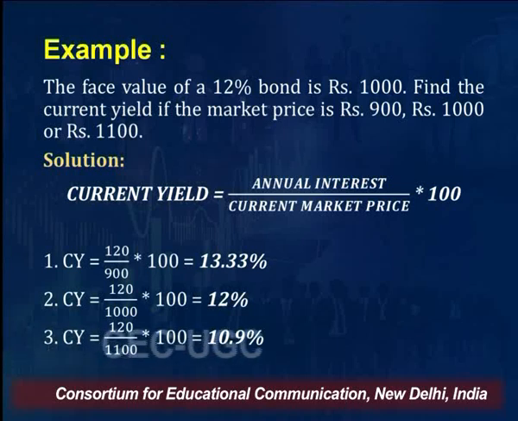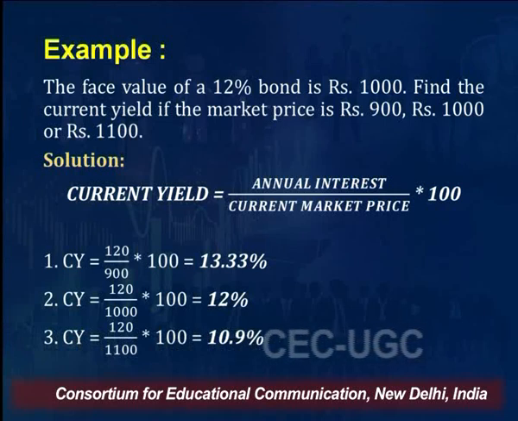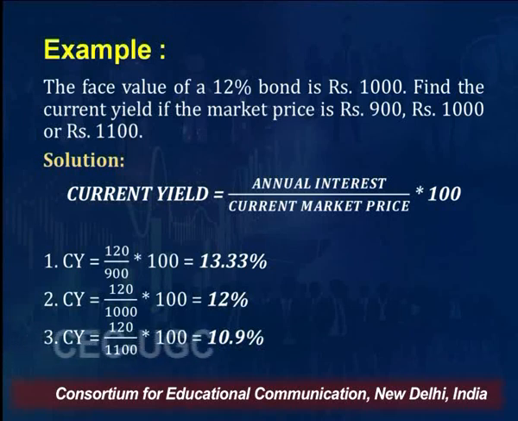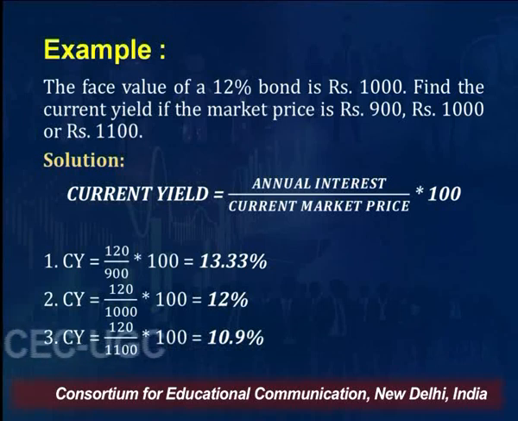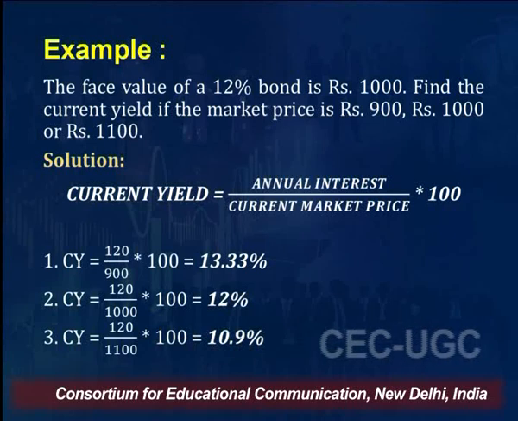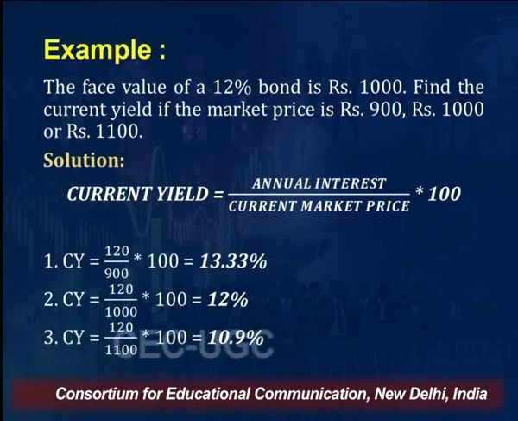I have taken an example where I have presumed that the face value of the bond is 1000 rupees and the coupon rate of interest is 12%. Find the current yield if the current price is 900, 1000, 1100. Since the coupon rate is 12%, on this 1000 the interest will be 120 rupees. So 120 rupees divided by market price. If the market price is 900, I'll say 120 divided by 900 into 100, that gives me 13.33.